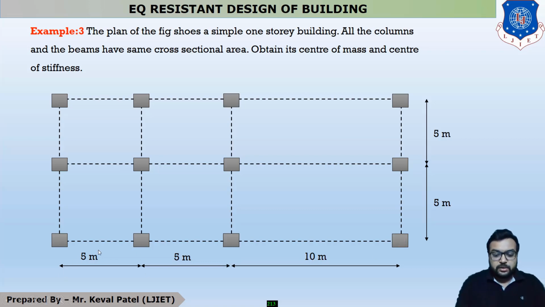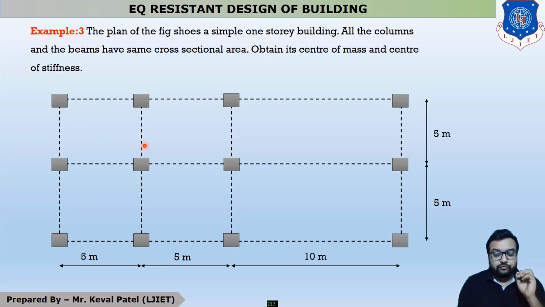You can see this length is 5 plus 5 plus 9 meter; there is a typing error. So our total length in x direction is 19 meter, and the total length in y direction is 5 plus 5, which is 10 meter.